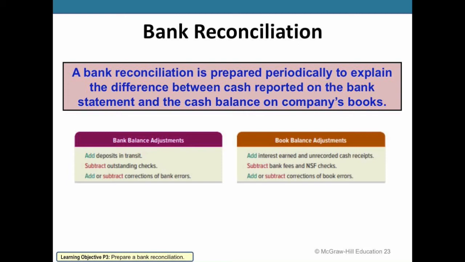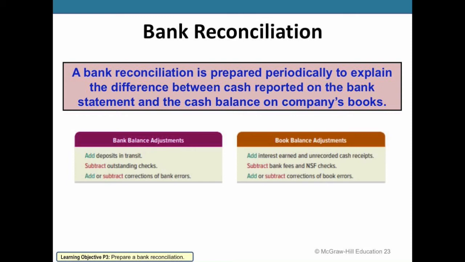And then the third item listed here under the book balance adjustments, NSF, is a non-sufficient funds check, to where if we collect a check from a customer thinking that pays towards an accounts receivable we might own, for example, deposit that check into our bank, we might record that as an increase or debit to our cash and a credit to that accounts receivable. However, if our bank checks with the customer's bank and the customer never had that money, that check might get returned as non-sufficient funds. So even though we thought we had that cash in our checking account, we don't yet.